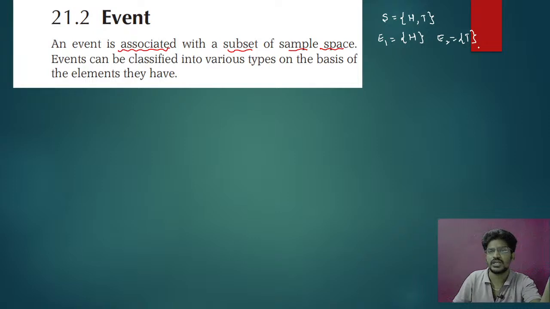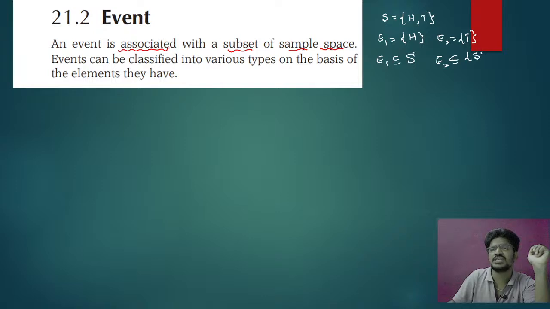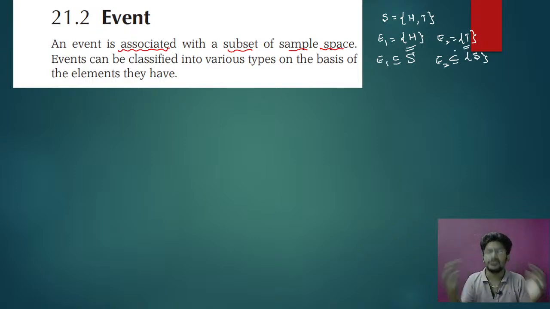Are you getting my point? You can say E1 is a subset of sample space, yes. E2 is an event, a subset of sample space, yes. So occurrence of head and occurrence of tail, if we write separately in two different sets, they are called events. In the sample space you have head comma tail.